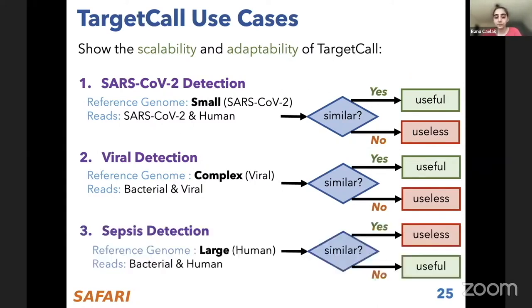What's different is the sepsis detection use case, where we have a large human reference genome. This is to show that TargetCall can scale well to large reference genomes. What we want to identify is all the bacterial reads in a sample that has bacterial and human reads. The difference is this time we don't know which bacterial reads we are looking for. Basically, we are checking for any kind of bacterial read in our sample. That's why instead of searching for specific ones, we just filter out what we don't want, which is the human reads. And that's why in this use case, anything that resembles the reference genome is identified as useless, unlike the other ones.